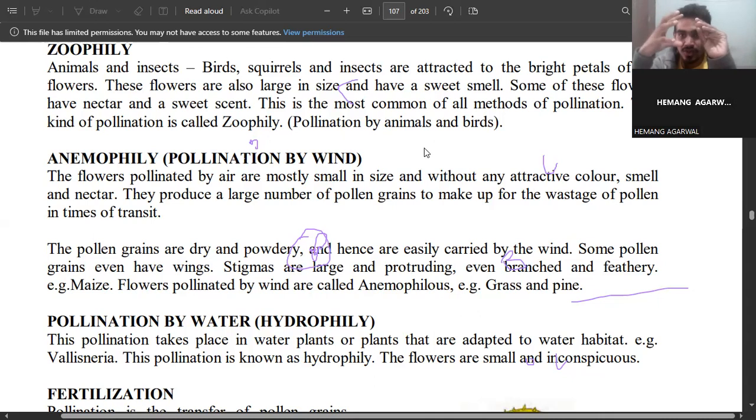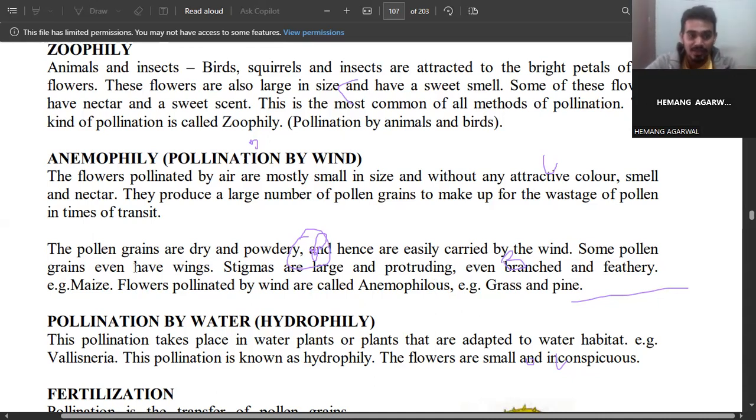But if there is a small stigma, what will happen? A lot of pollinators will go. Sometimes it may be possible that one can go and one cannot go. So that's why the stigma is also very large and protruding, even branched and feathery. Why is it feathery? Because if they are feathery, they can blow easily, and even sometimes have branches, so the pollen can attach.